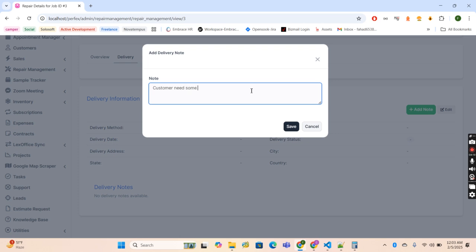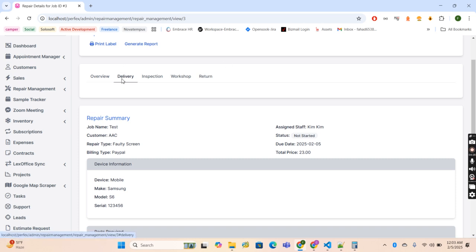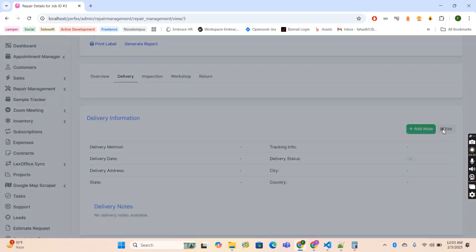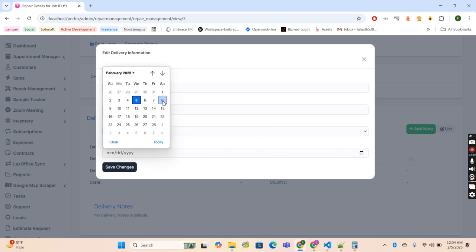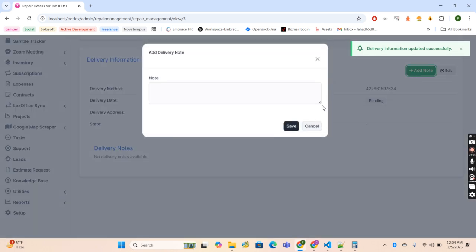Customer needs some more new parts to be replaced. So anything you can add. Oh, sorry, let me add delivery ID. Let me create some delivery method. Sorry, I have to select FedEx. Tracking information will be automatically picked. Let's say delivery date is on 8th. Now let me add some notes.